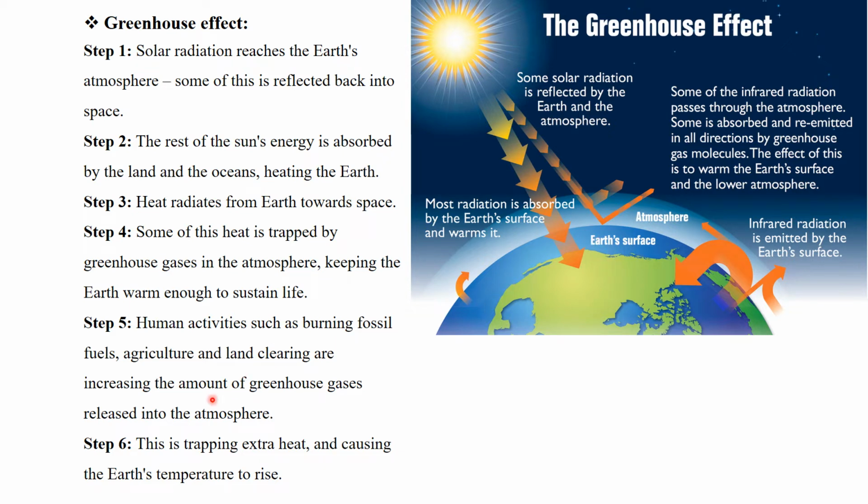The amount of these gases is increasing, and that's why they are increasingly absorbing the sun's heat. As the amount of gases increases, they absorb more heat, which makes the earth's atmosphere much hotter. This is trapping extra heat and causing the earth's temperature to rise, and that is the greenhouse problem.